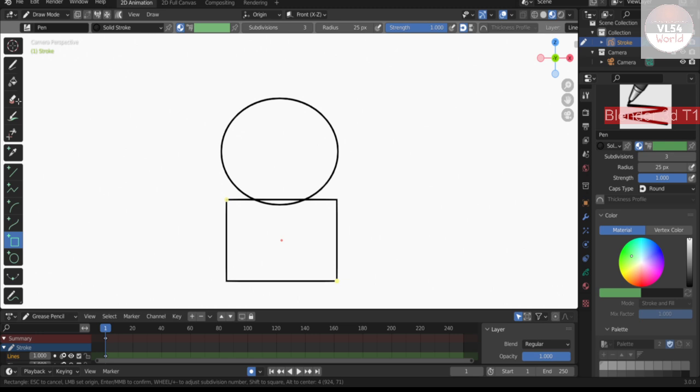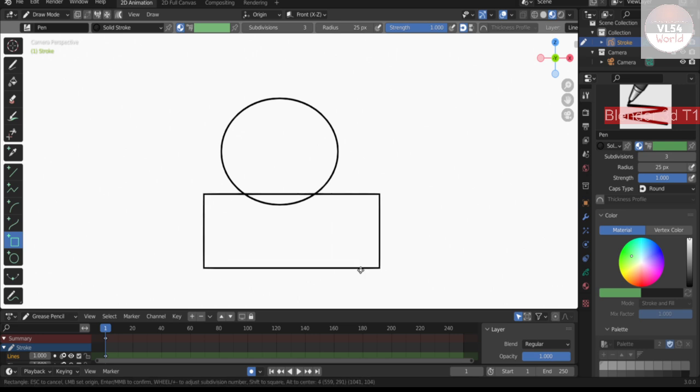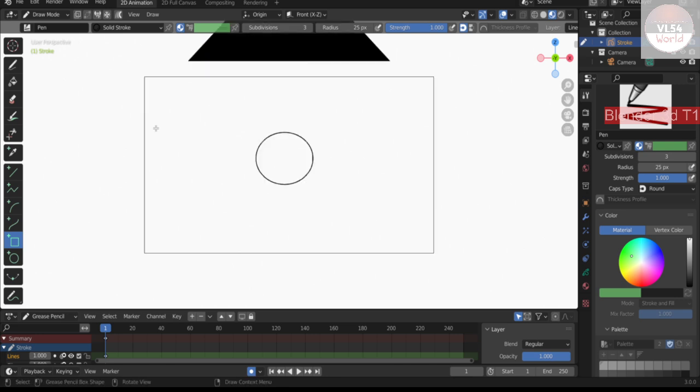Okay, now erase. I think that's okay. Now a fill color.